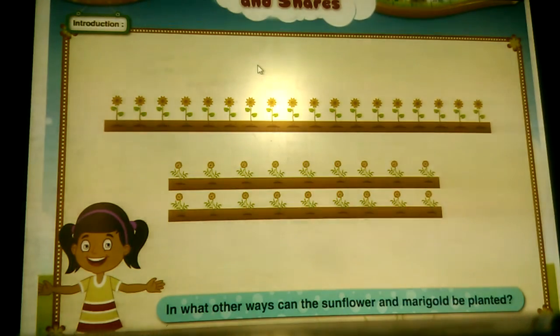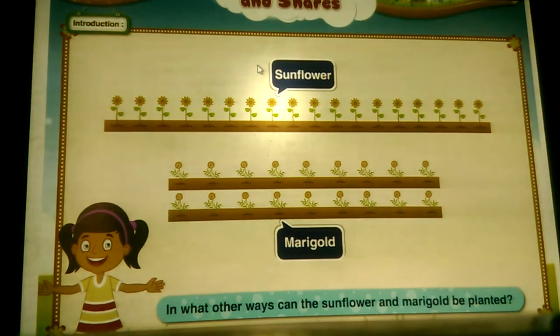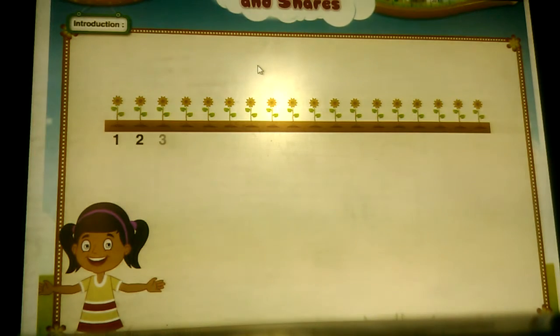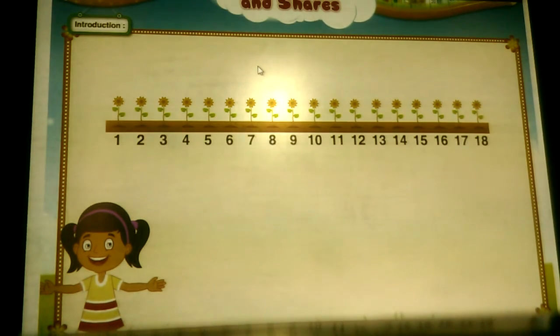In what other ways can the sunflower and marigold be planted? 2 blank spaces are given here. The number of sunflower plants is 18 and they are arranged in one line only.